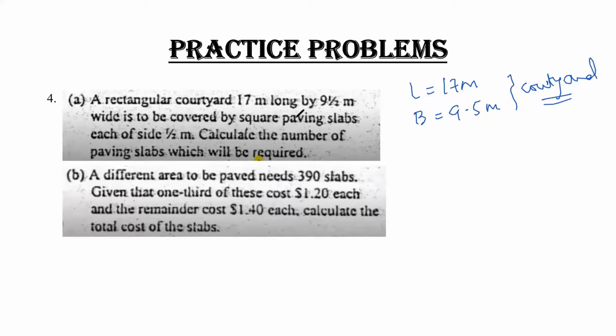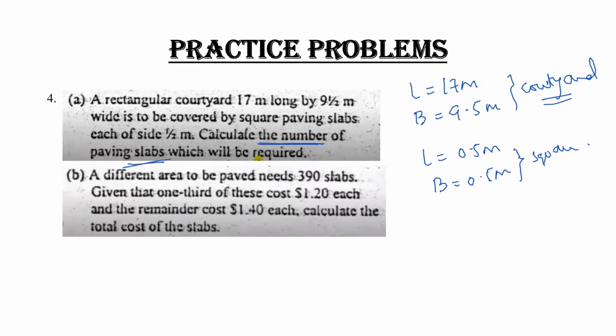It is to be covered by square paving slabs, each of side 1 upon 2, that is 0.5 meter. So the length is 0.5 meter and the breadth is also 0.5 meter. This is the value for the square which has to be covered. And calculate the number of paving slabs. We have to calculate the number of paving slabs.